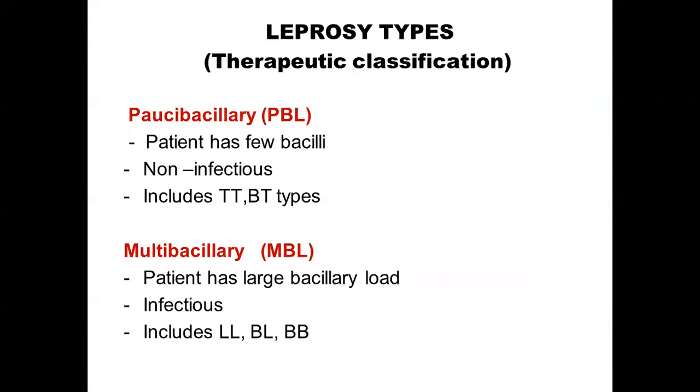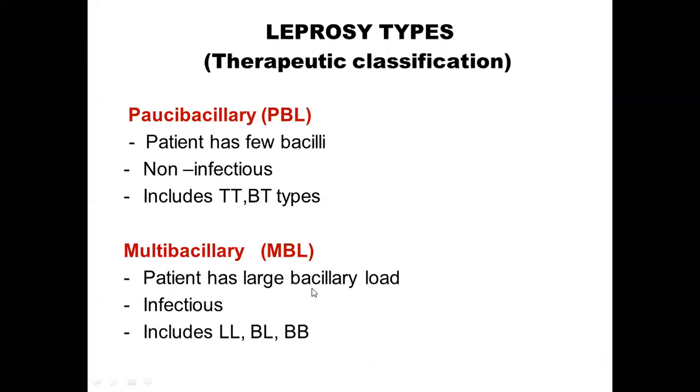Now for the therapeutic purpose, that is for the treatment purpose, leprosy is classified into paucibacillary leprosy, that is PBL, and multibacillary leprosy, that is MBL. In paucibacillary leprosy, the patient has only a few bacilli present in the skin biopsy. The patient is non-infectious, and this type includes the tuberculoid TT type and the borderline tuberculoid types of leprosy. In multibacillary leprosy, the patient is highly infectious and has a large bacillary load.